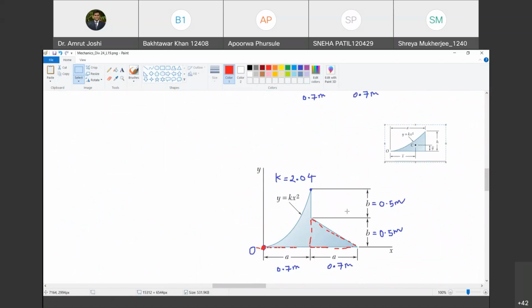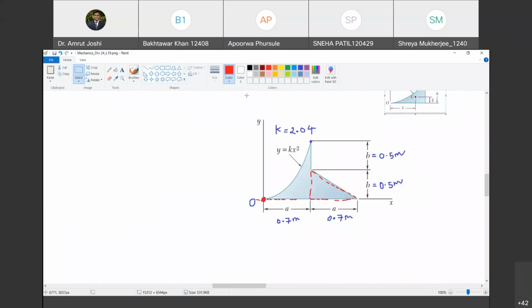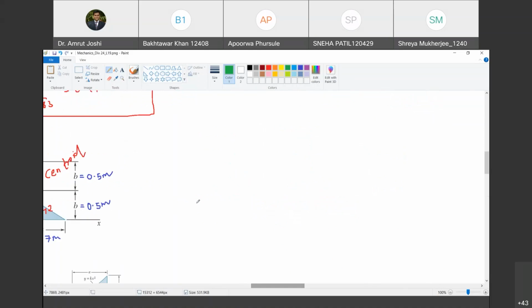So I encourage you to do this exercise by dividing it into these two parts and check whether you are getting the same answer or not. Are you with me? So you should get the same answer, and this will be the easier way. Happy? So I hope everybody else has understood what she is trying to say. There are multiple ways in which we can divide a given figure into regular shapes for which centroids are already known. Choose the easiest possible. Okay. Done. Now let us have a look at the next problem.